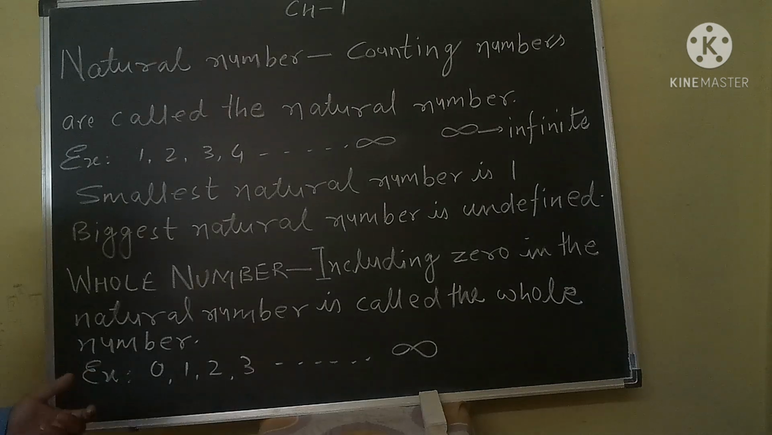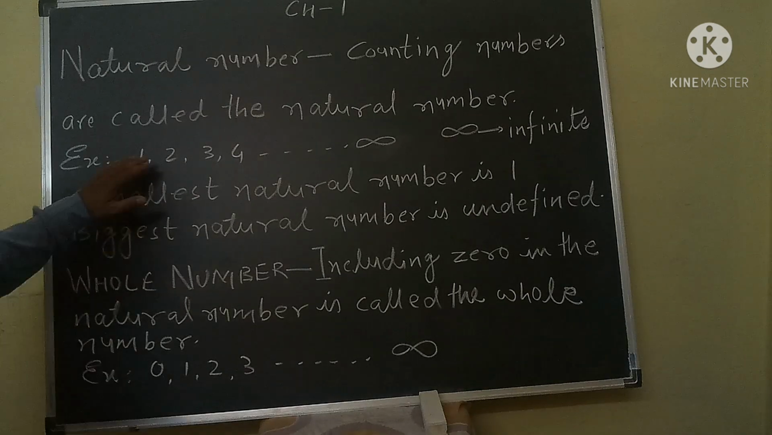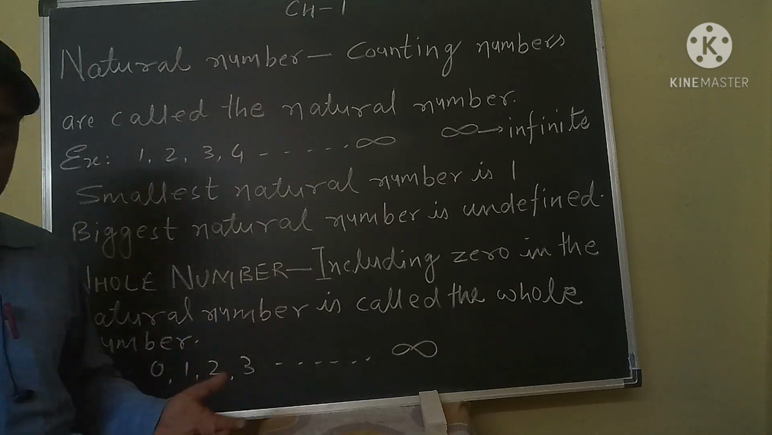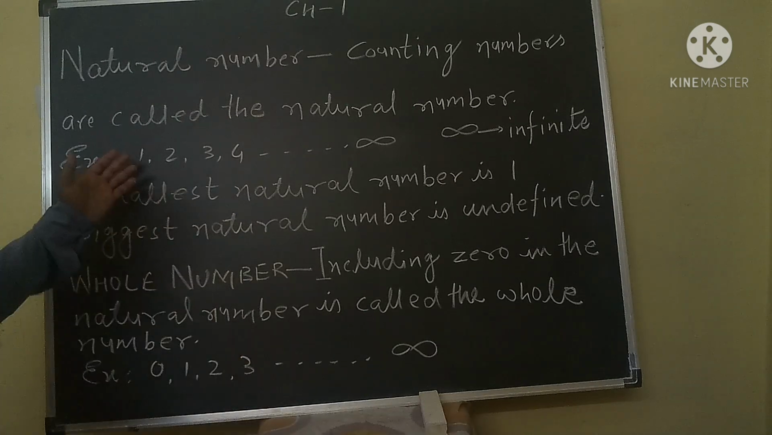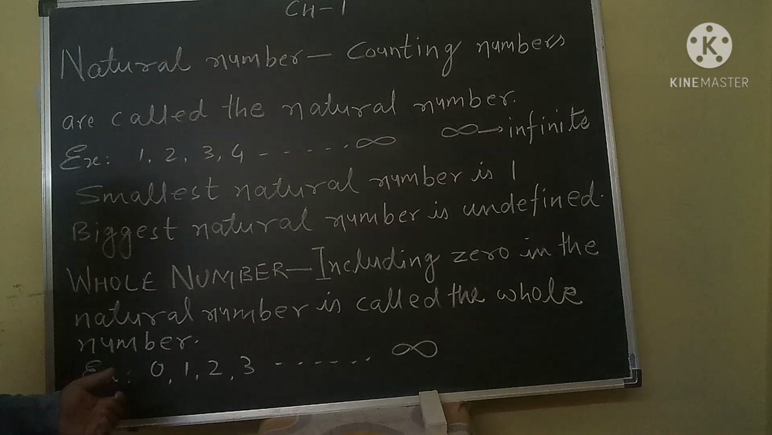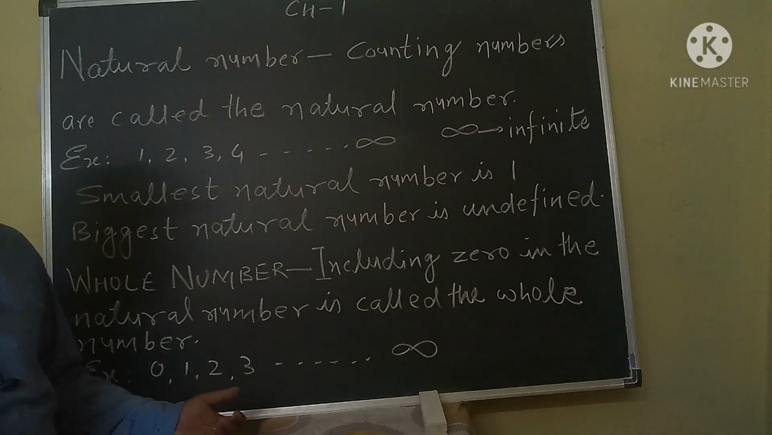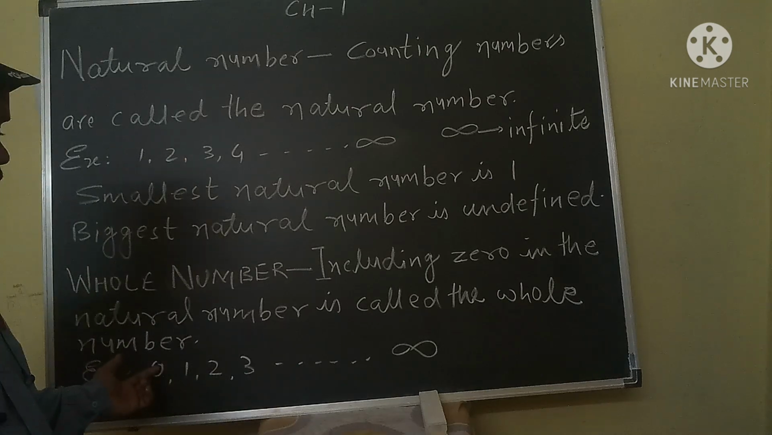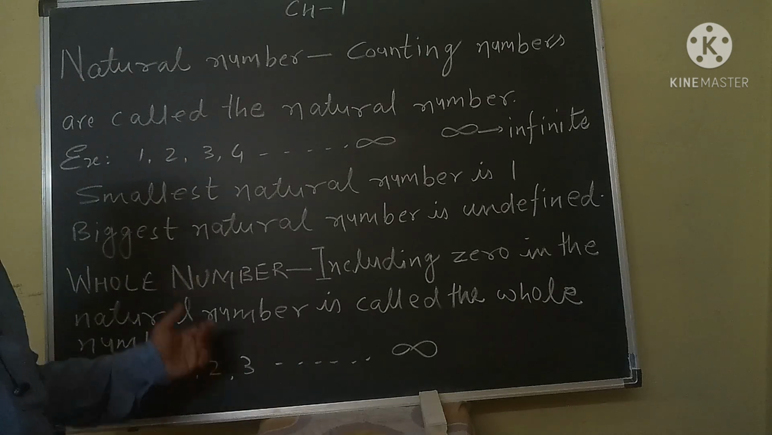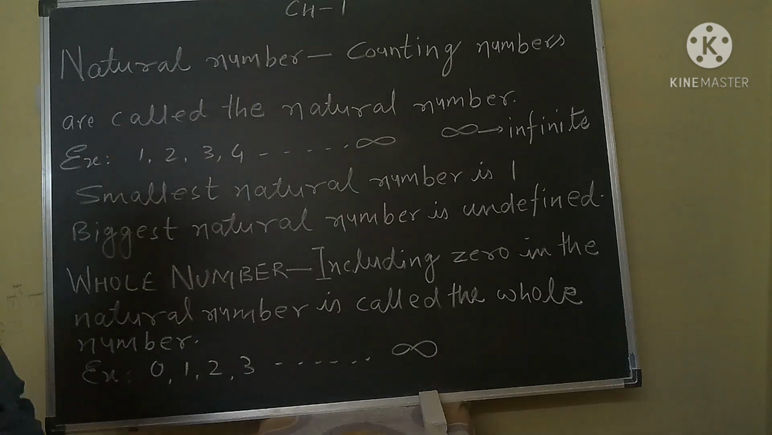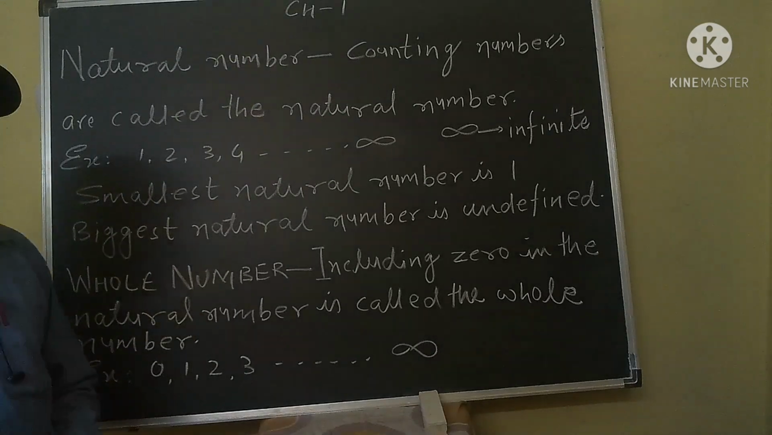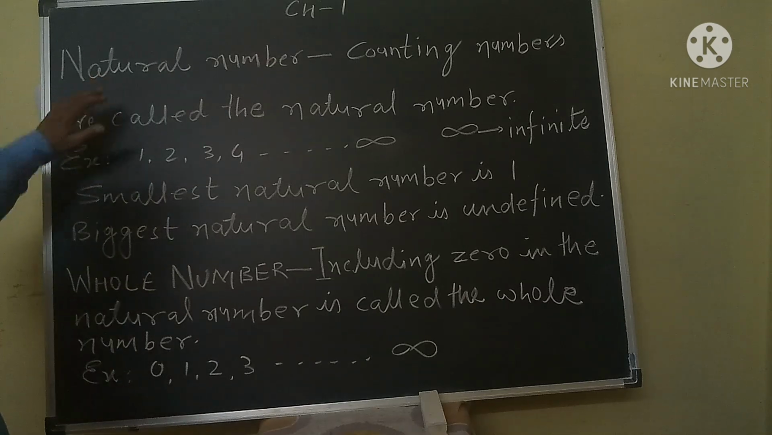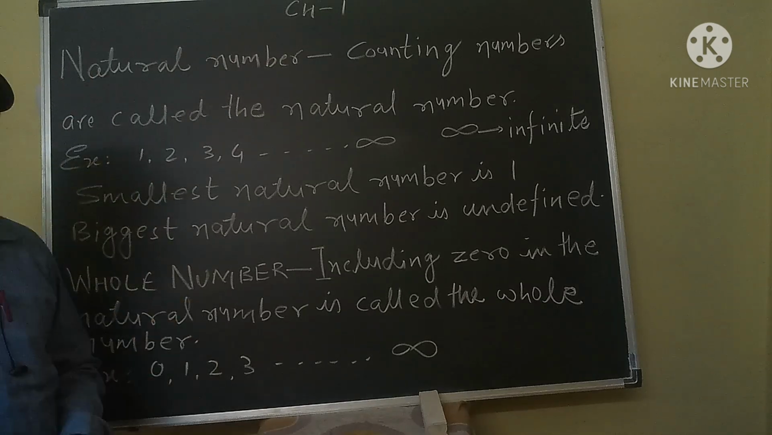I will repeat it. Every natural number is a whole number, but every whole number may not be a natural number. For example, 0. 0 is a whole number, but 0 is not a natural number. Okay. So these are some basic points about natural numbers and whole numbers.